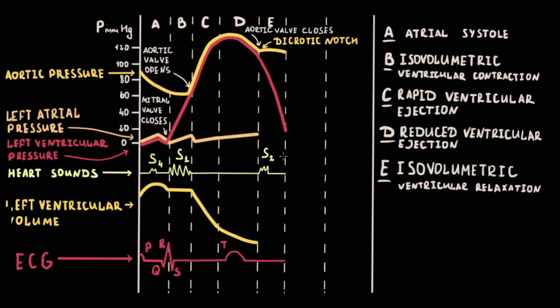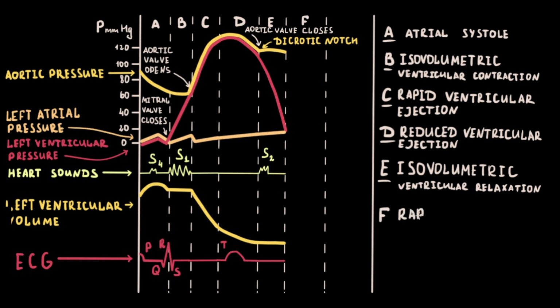Because all valves are closed again, no blood can be ejected from the left ventricle, nor can the left ventricle be filled with blood from the atria. Therefore, during this phase, ventricular volume is constant, or the phase is isovolumetric. Left atrial pressure is still rising due to return of blood from the pulmonary circulation.